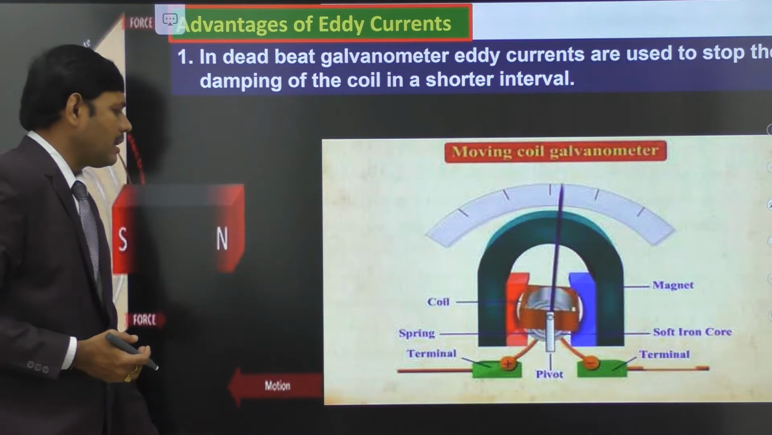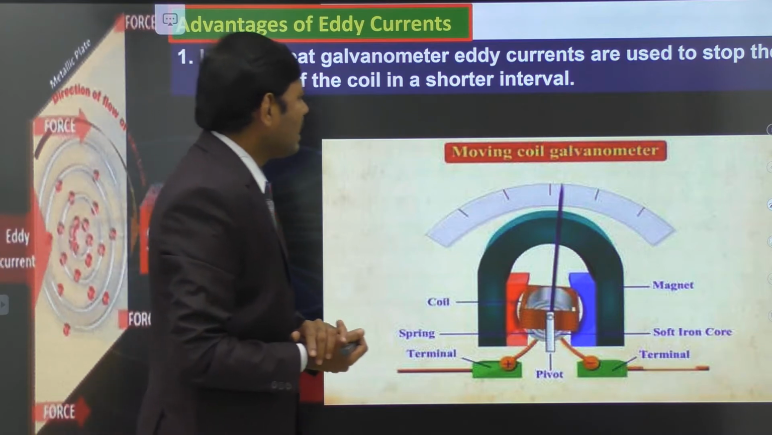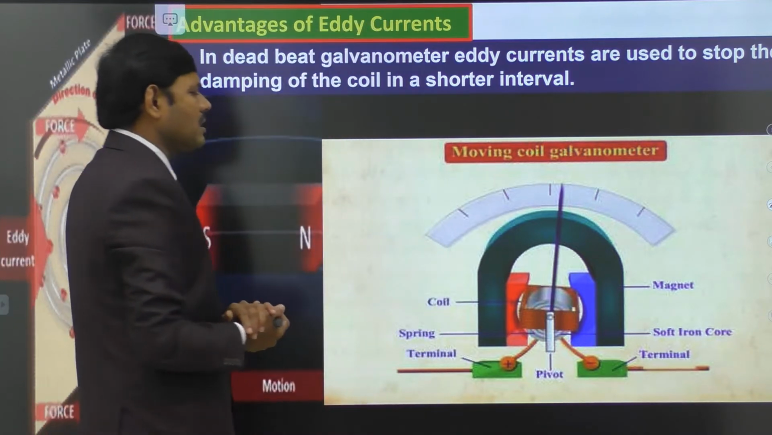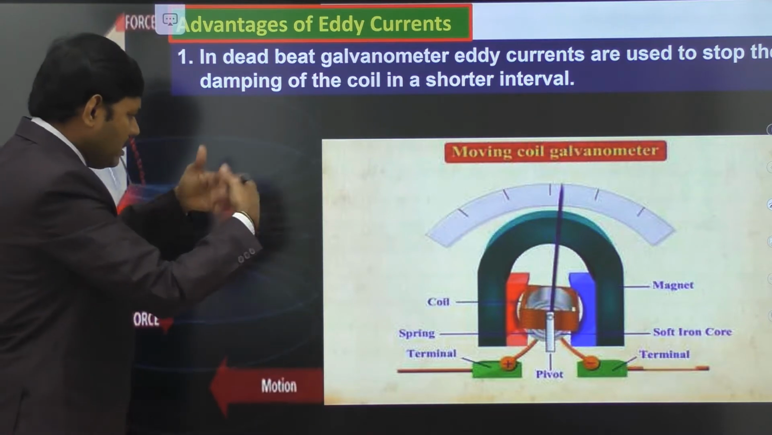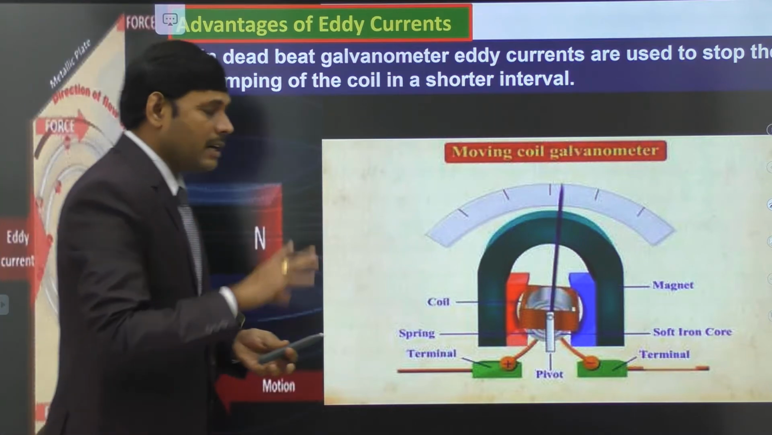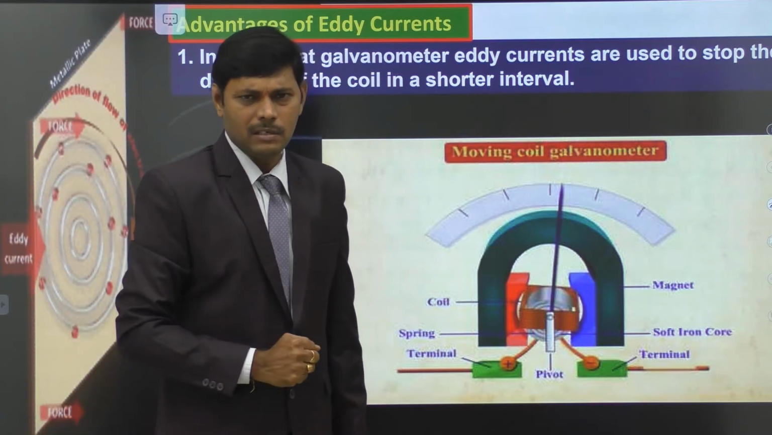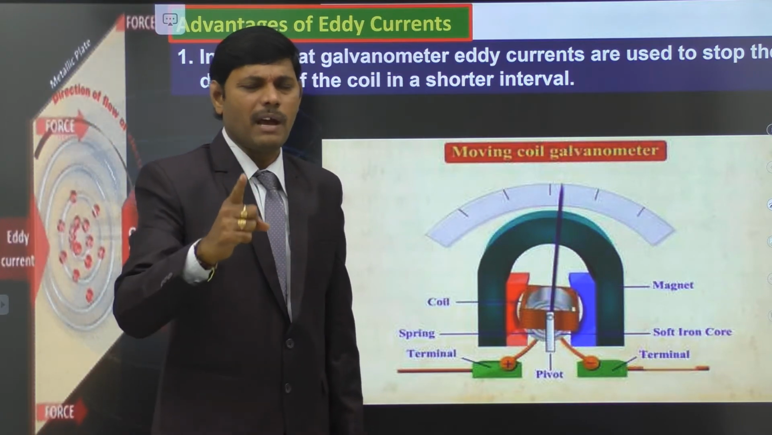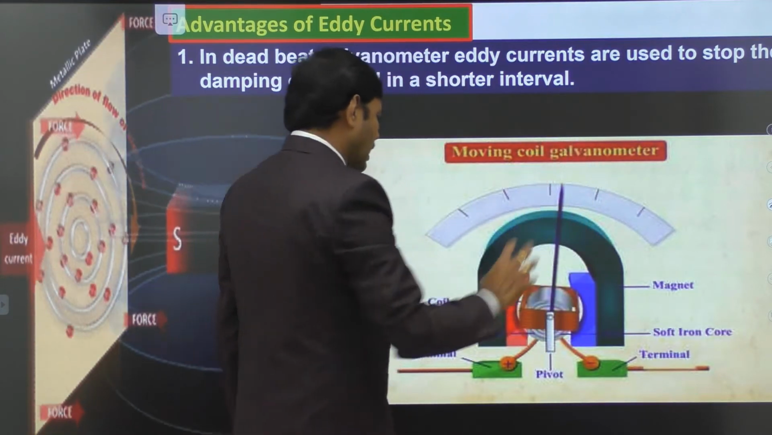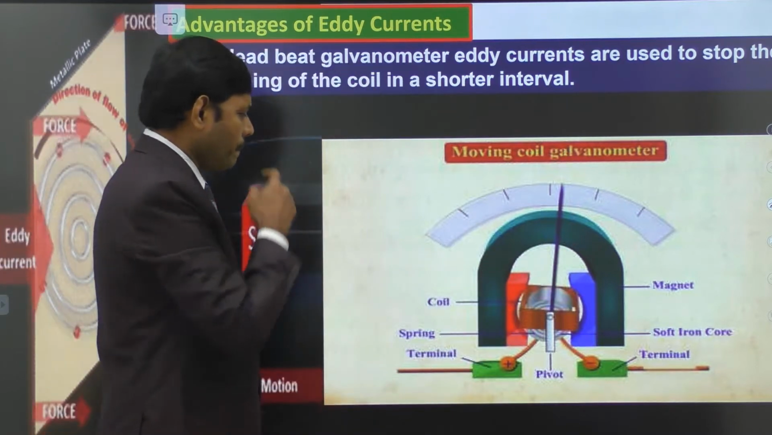The first advantage of eddy current is in the deadbeat galvanometer. Eddy currents are used to stop the damping of the coil in a shorter interval. Let me explain the meaning of this first advantage. We already discussed moving coil galvanometer very clearly in the moving charges and magnetism chapter. Students, here we are observing one image of a moving coil galvanometer.